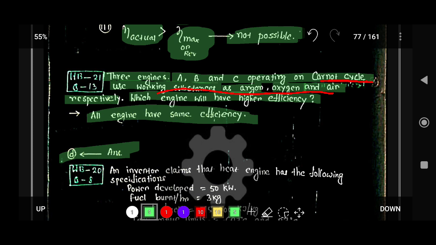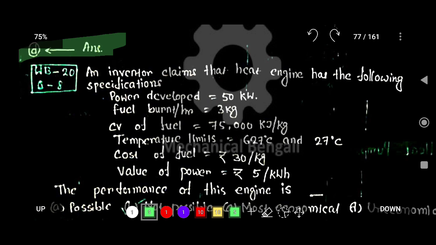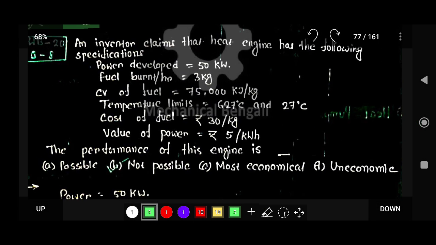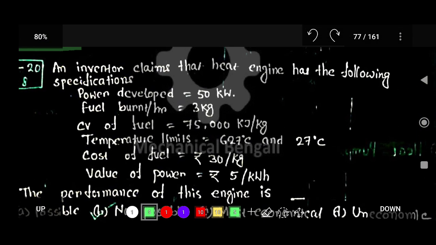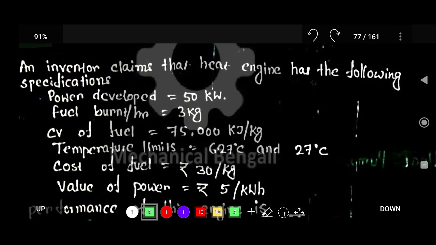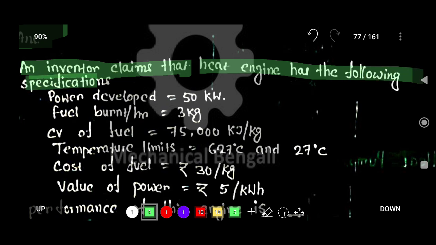Okay. Now the next question. Try to understand this question, a very easy problem. Read this question carefully. Here an inventor claims that a heat engine has the following specification.